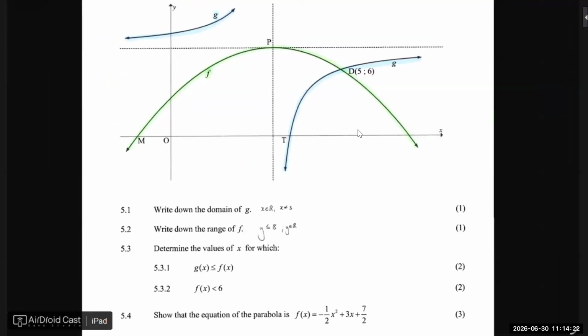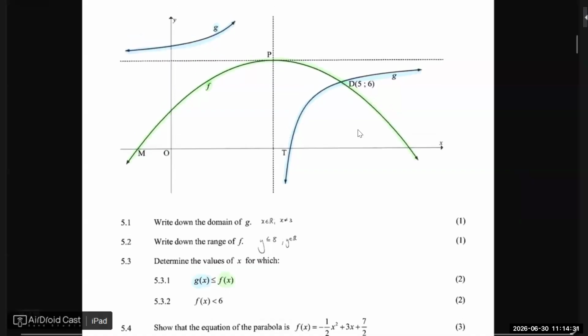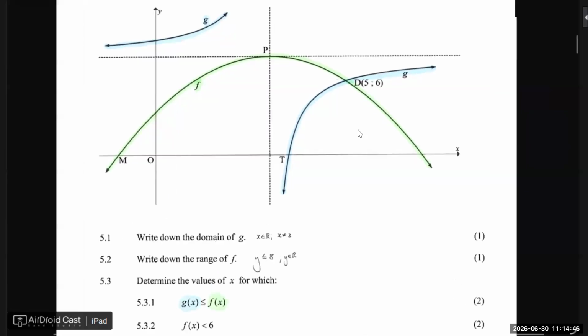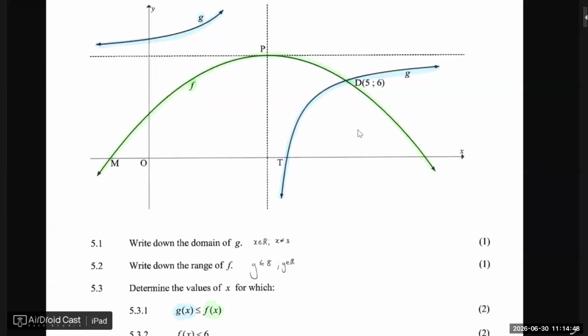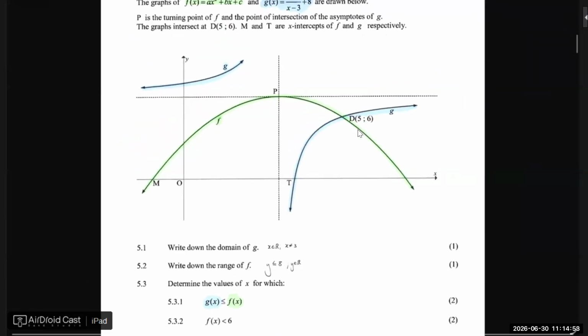So where, they ask us here, where is the blue one smaller or equal than the green one? So in other words, where's the blue one lower than the green one? For 2 marks. Yes.